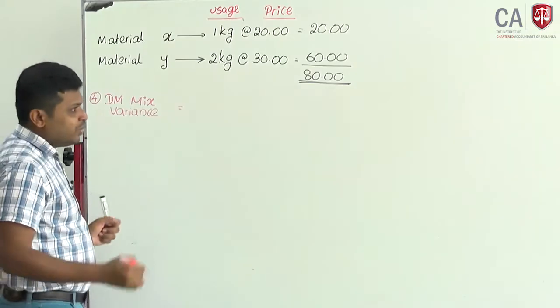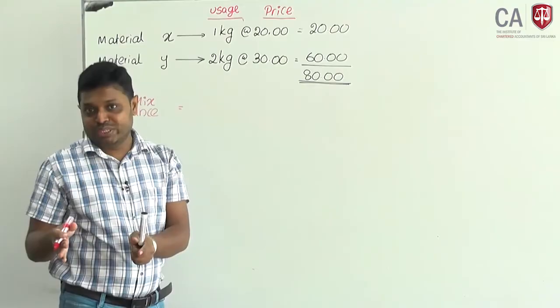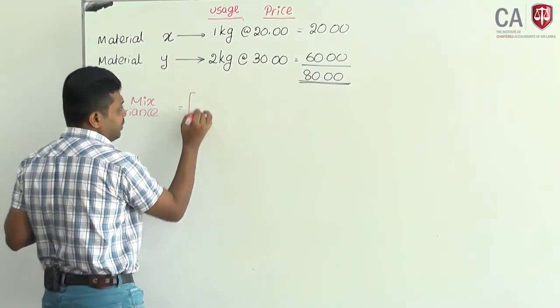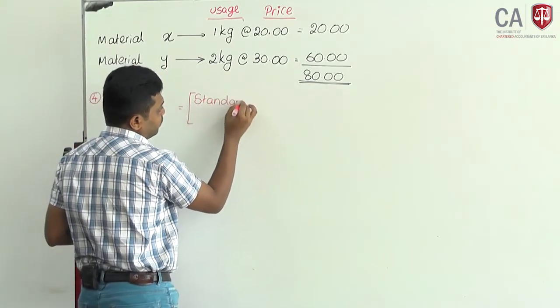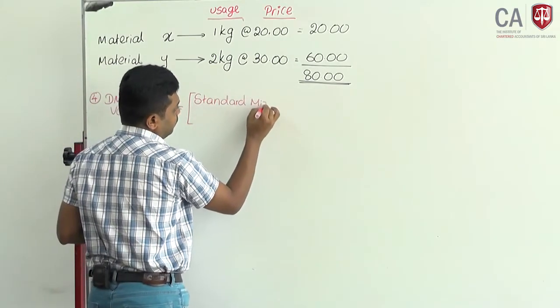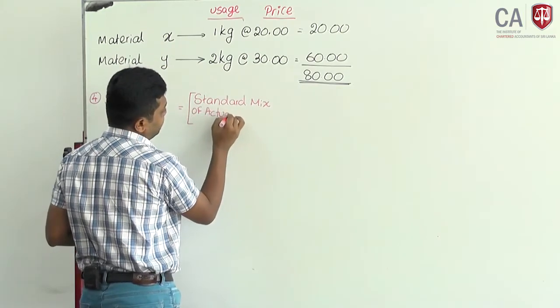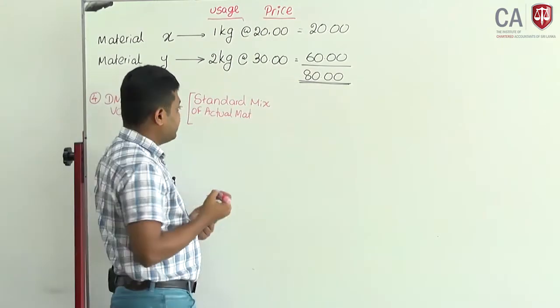When you are going to calculate the mix variance, you will compare your standard mix with actual usage or actual mix. You have to convert actual usage into standard mix.